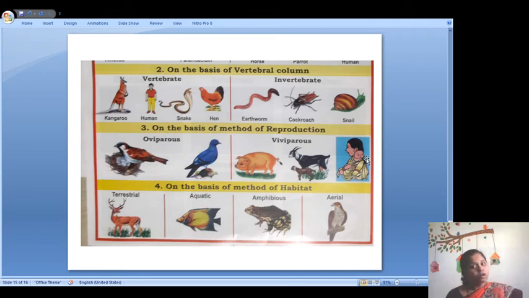And earthworm, cockroach and snail, they don't have a vertebral column. So the animals which have a vertebral column are called vertebrate animals, and the animals which do not have a vertebral column are called invertebrate animals. So on the basis of vertebral column also we can classify the animals into vertebrate and invertebrate.